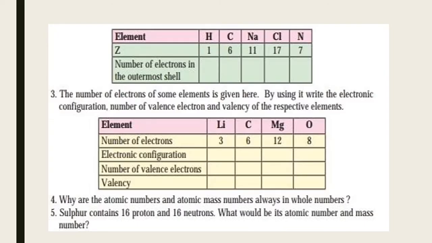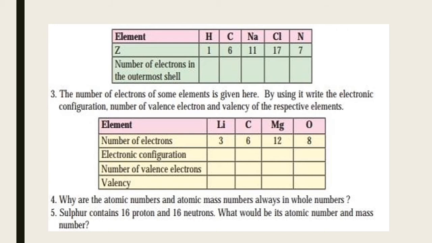Now the next table will be the element and number of electrons in the outermost shell. For example, we can take hydrogen. 1 is the atomic number, that means 1 is also the valence electron or outermost electron in the shell. For example, carbon has electronic configuration 2 and 4, so 4 electrons in the outermost shell. For example, sodium 2, 8, 1, that means 1 electron in the outermost shell.